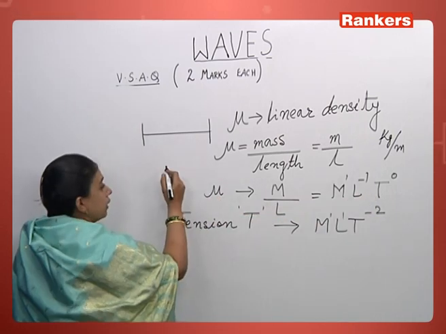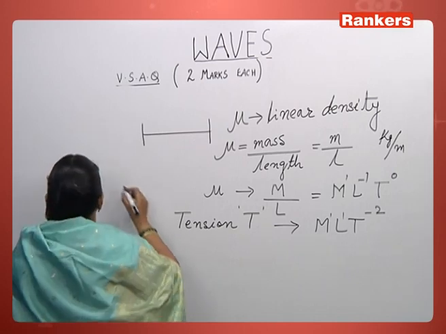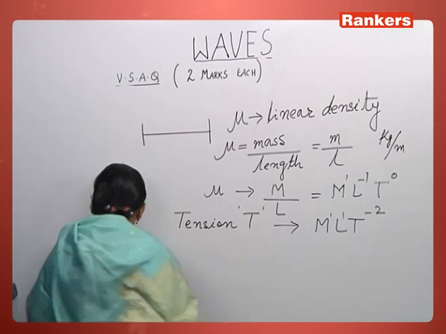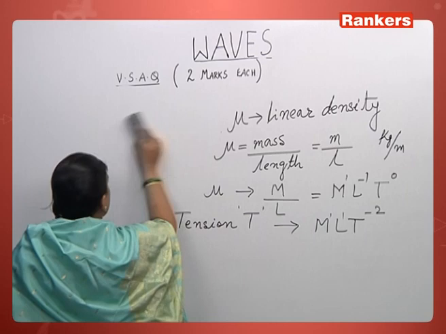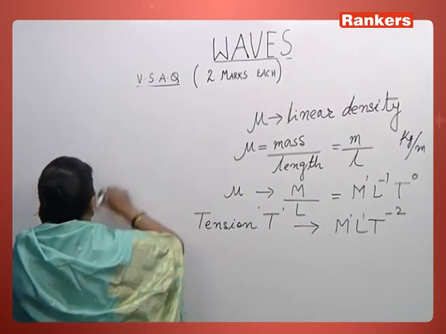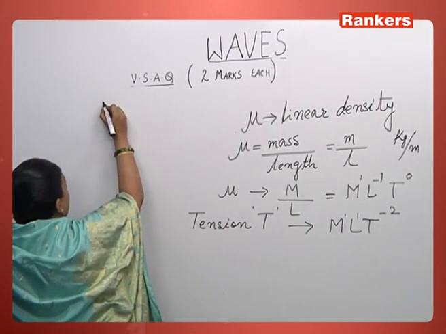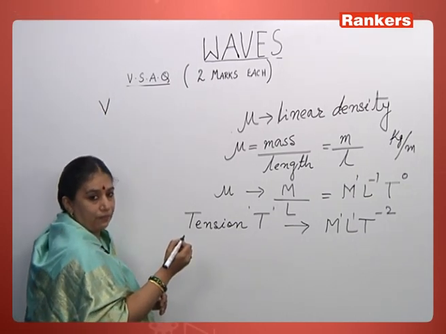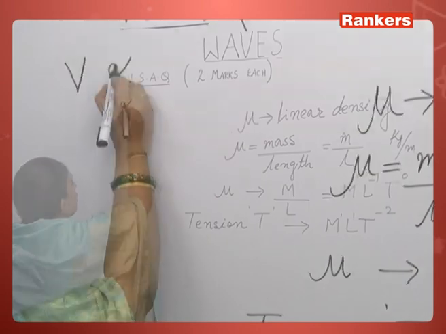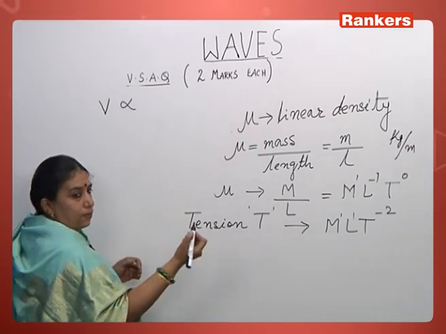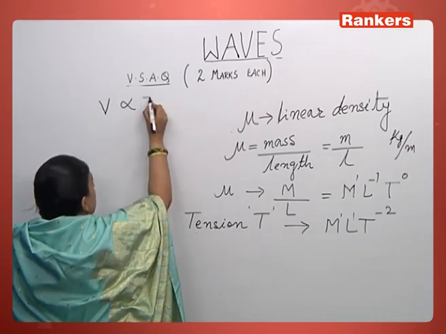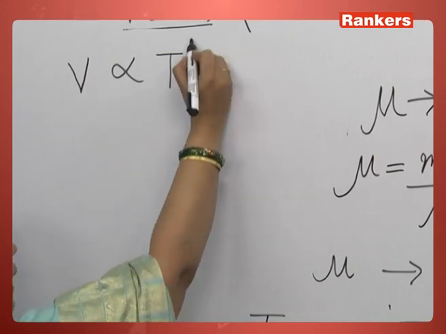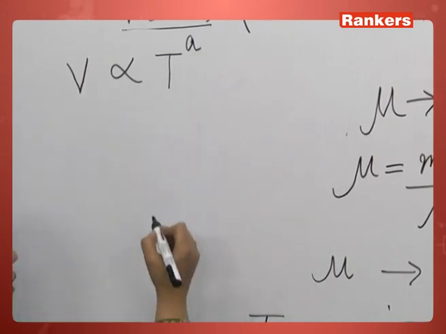Okay, so now when we take the velocity of the wave in a string, let us say the velocity of the transverse wave is directly proportional to, because we don't know how to derive the formula, so let us say it is proportional to A dimensions in tension and